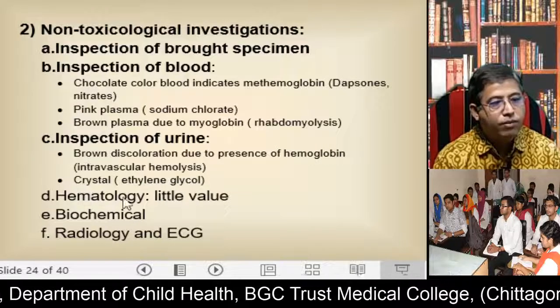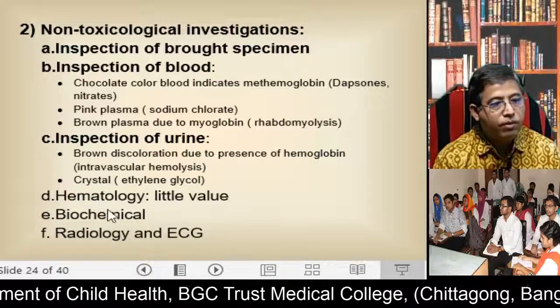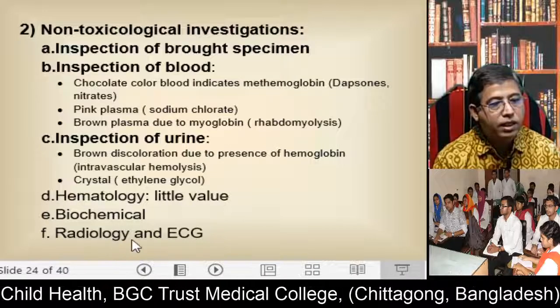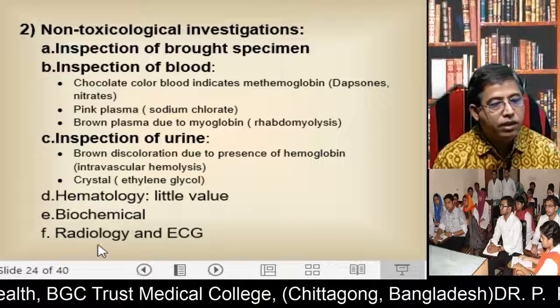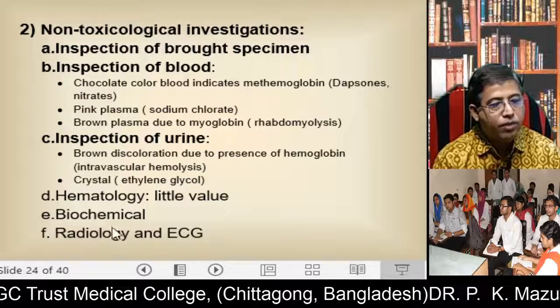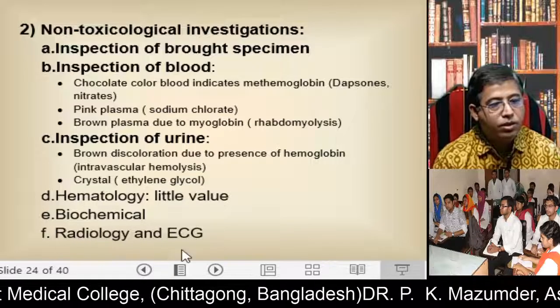And hematological investigation is of little value. Then biochemical investigation, radiology and ECG. Radiology is useful in some kinds of poisoning such as iron poisoning.